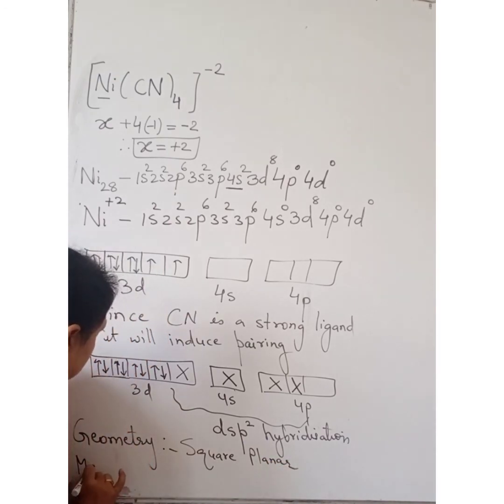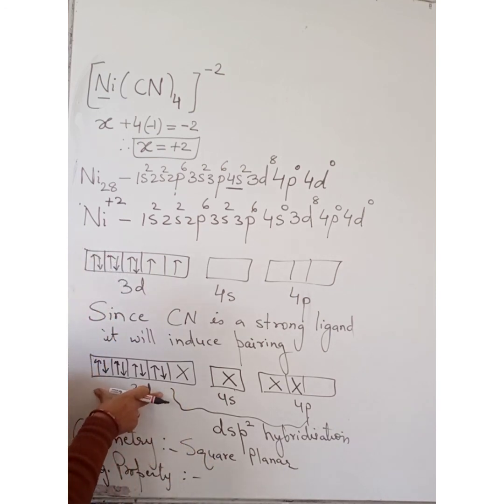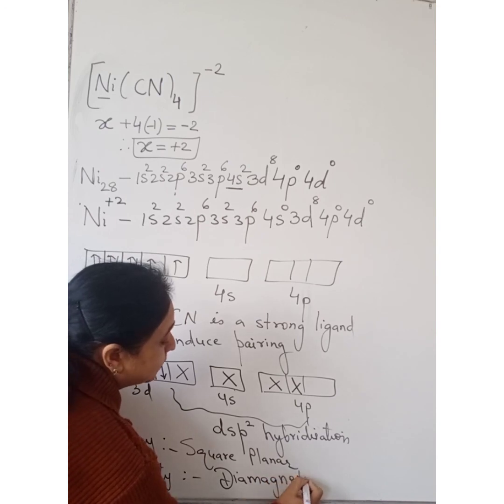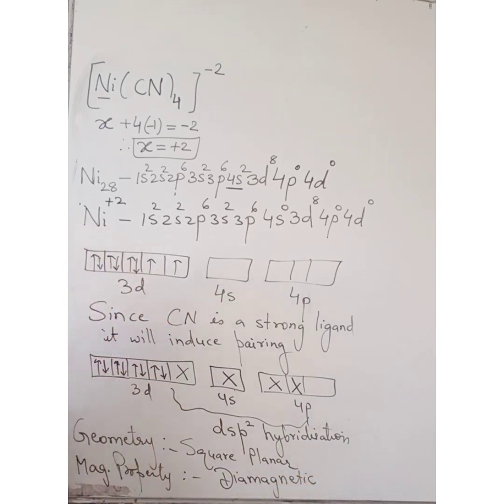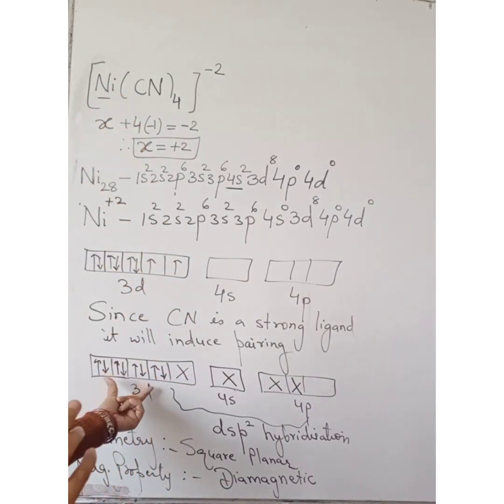We can also deduce the magnetic property of this complex. See the electrons, all the electrons are paired here. So it is having diamagnetic nature. In other words, since all the electrons are paired, the electrons will not undergo excitation and it is not going to exhibit any color.